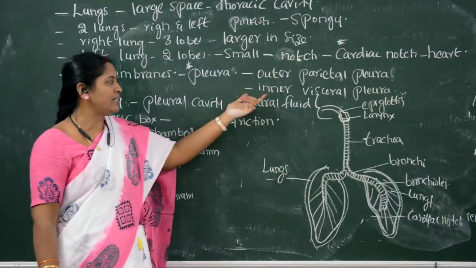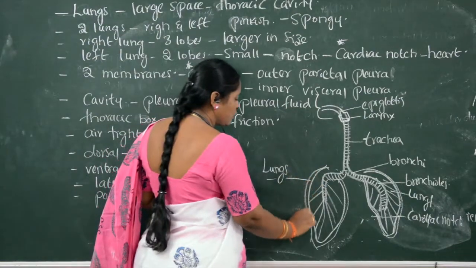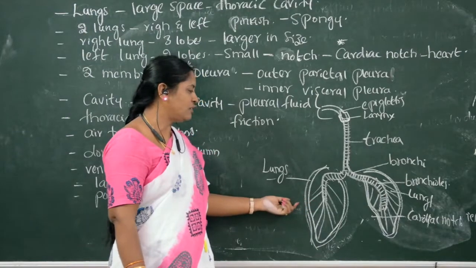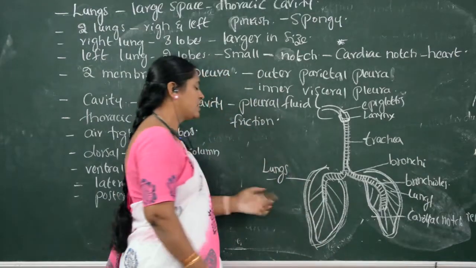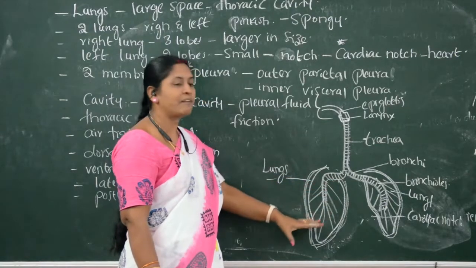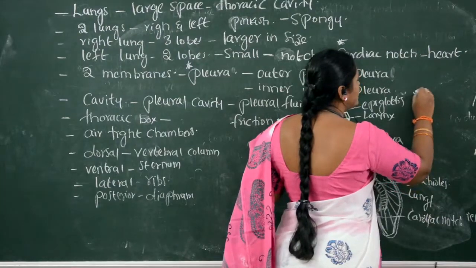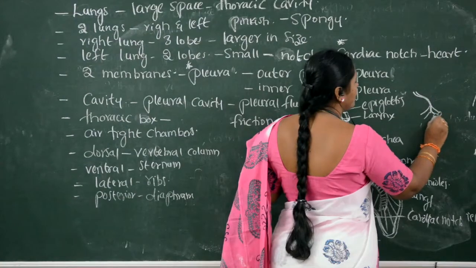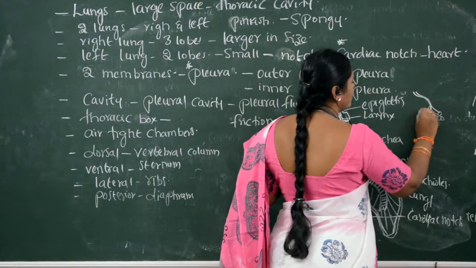That is the outer parietal layer and the inner visceral layer. The outer pleura membrane faces towards the lining of the chest cavity, whereas the inner pleura membrane faces towards the lung surface. The bronchioles divide into a number of branches called air sacs.